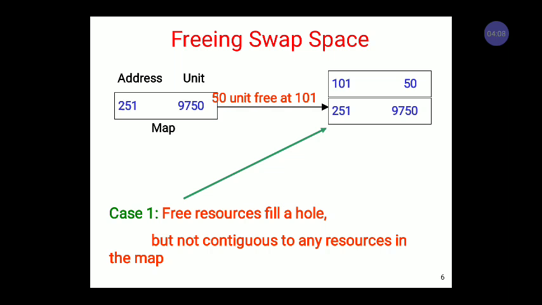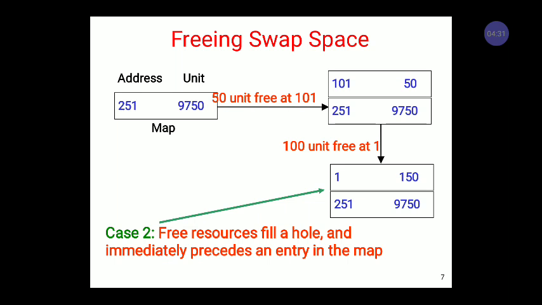And the third one is that it will partially fill the hole but it is not continuous. So we can easily visualize here. The first case is that freeing the resource fills the hole, in which we free the 50 units at address 101, but it is not continuous. So that is the first case.